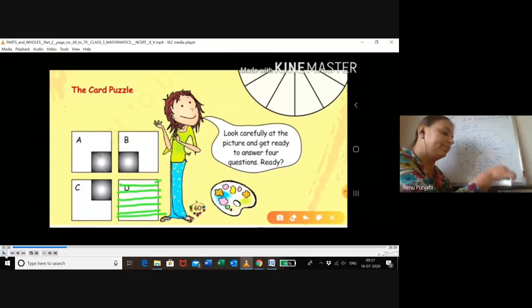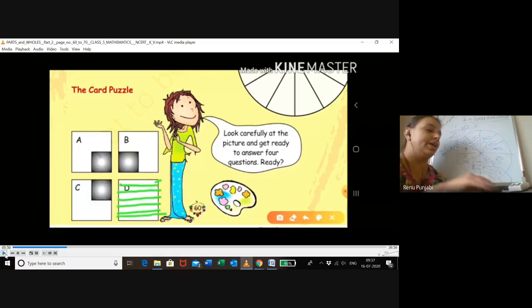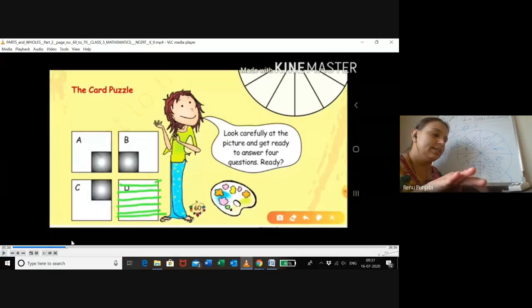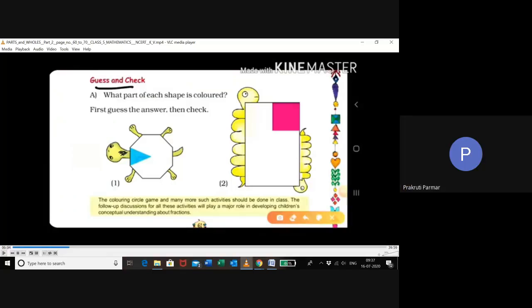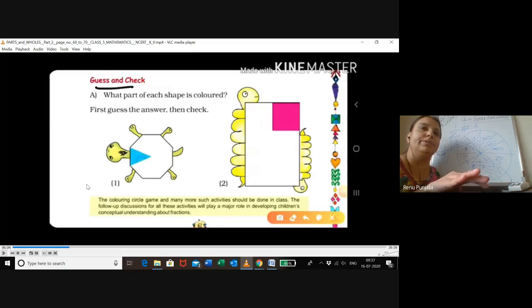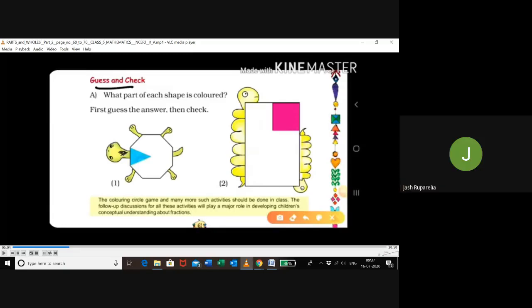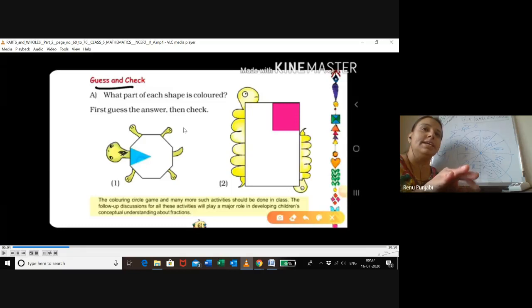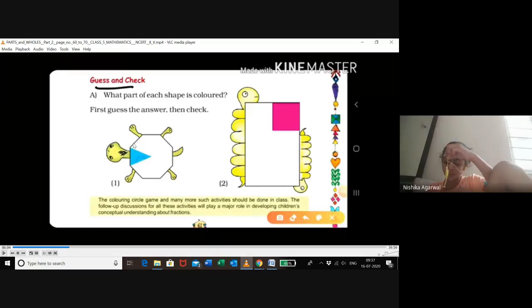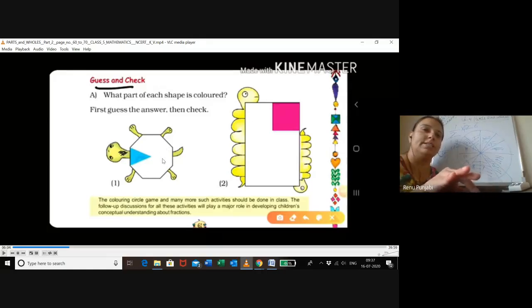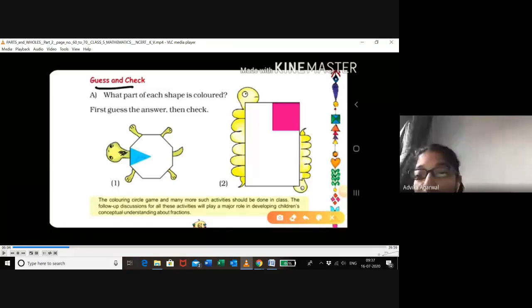Now come to the next one. Guess and check. What part of each shape is colored? Let's see. Which figure is the first one? Please switch on your microphone and give me the answer. Ma'am, 2/9. Which figure is this? No, this one, this one. Where is my cursor? First one. Ma'am, 1/8.